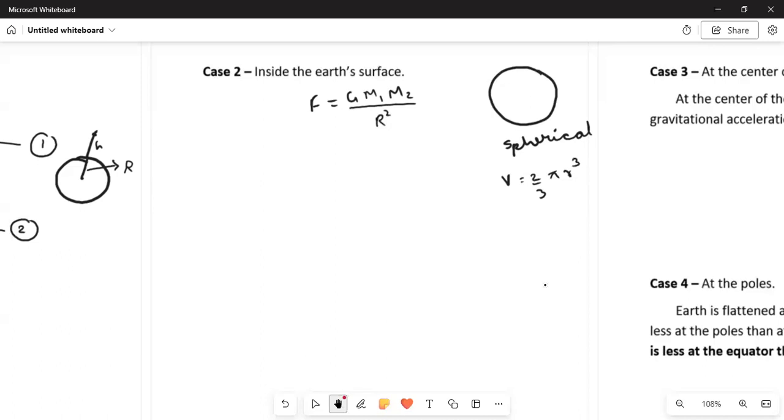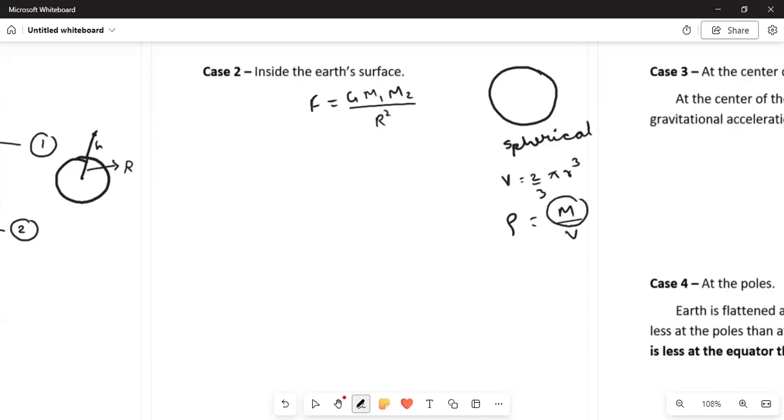Right? And if the density of the Earth is given by rho, we know that the formula for density is mass upon volume, and we are supposed to calculate this mass.